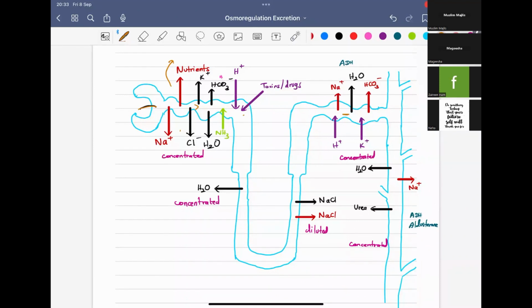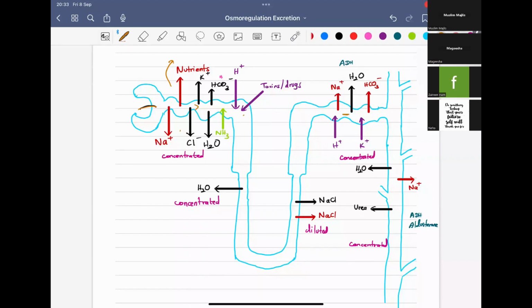What are they? The cell lining of the tubule will secrete the H plus. So H plus will be transported actively. So that is why I've given a different color. Also ammonia by passive transport. It will be secreted by passive transport into the lumen of the tubule. Next, secreted ammonia can form NH4 plus with the H plus, and it can buffer again. So you can write it is a buffer. In addition to that, some drugs and toxins that have been metabolized in the liver will be actively secreted into the proximal convoluted tubule.